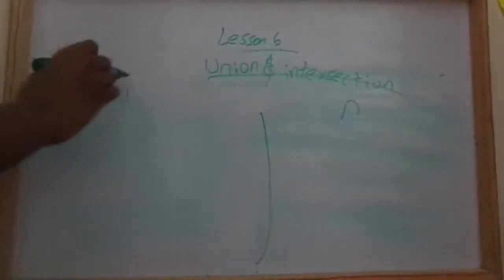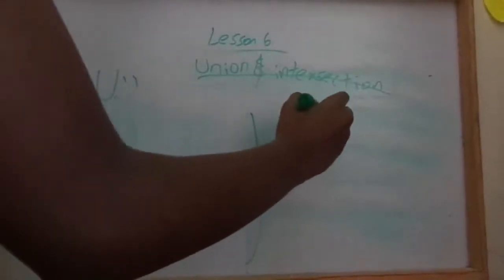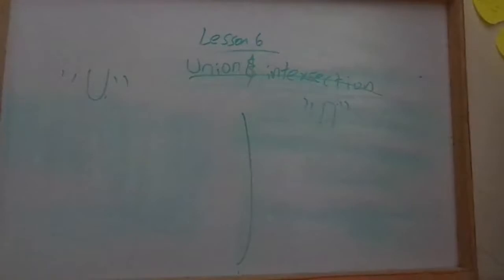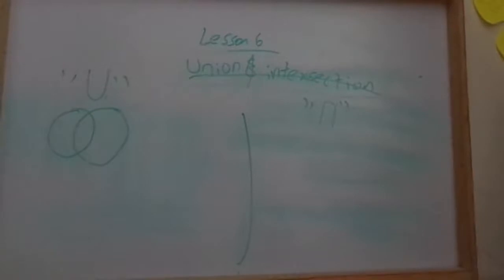This is the symbol for union, a bigger U, and this is the symbol for intersection, a bigger N. We are going to start with union. We are going to add a figure, two circles overlapping a little bit like this.